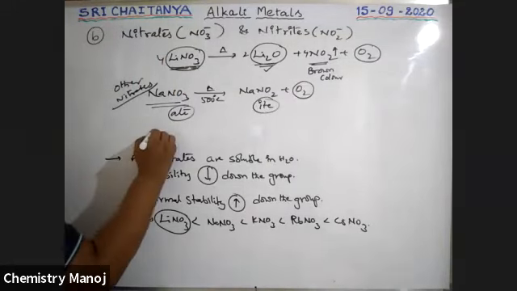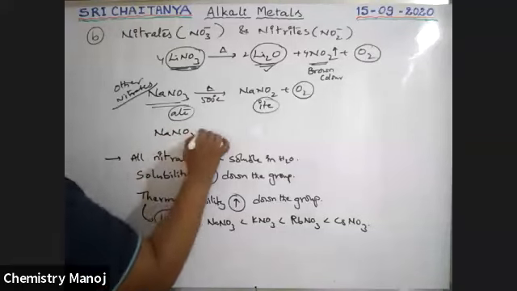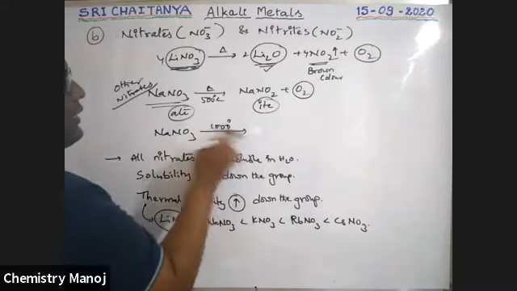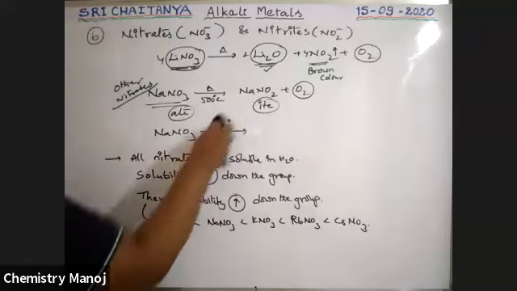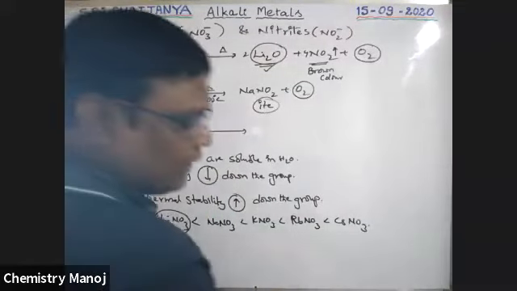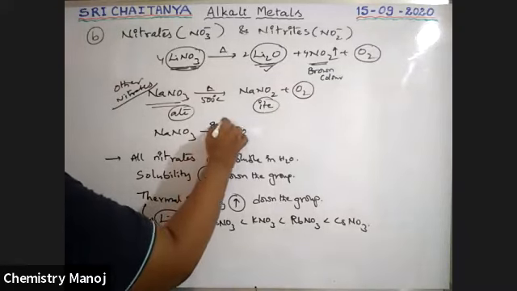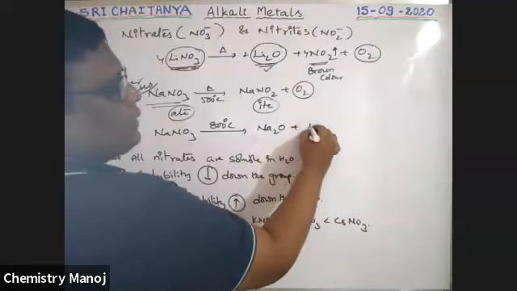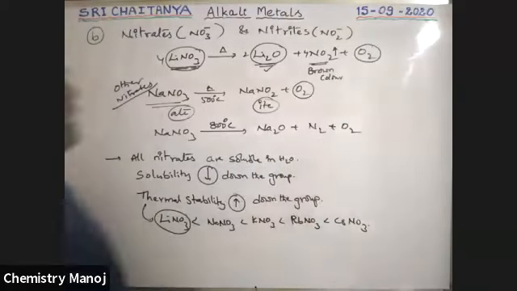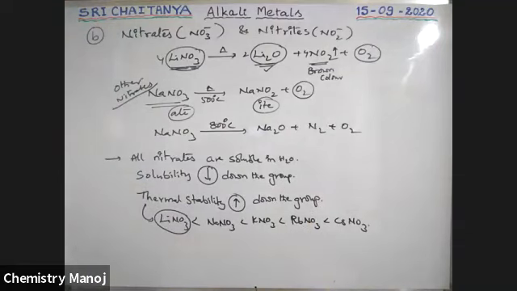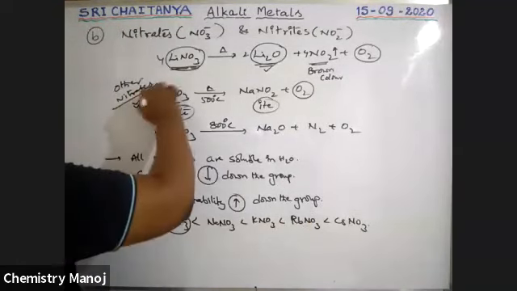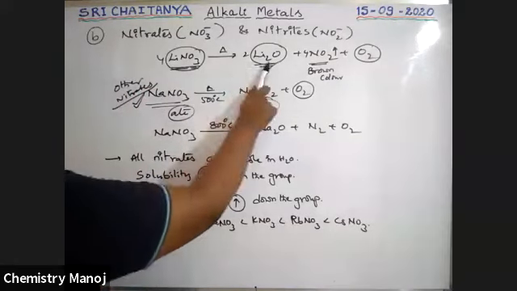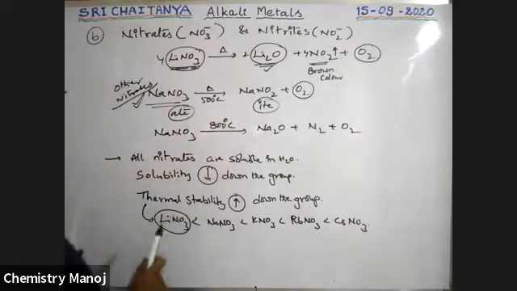If the same NaNO3 is heated to 800 degrees centigrade, not up to 1000, that is sufficient, it converts into Na2O plus N2 gas and O2 gas. Boys, this reaction is very, very important. Lithium nitrate gives oxides, other nitrates give nitrites. It is an exceptional case.